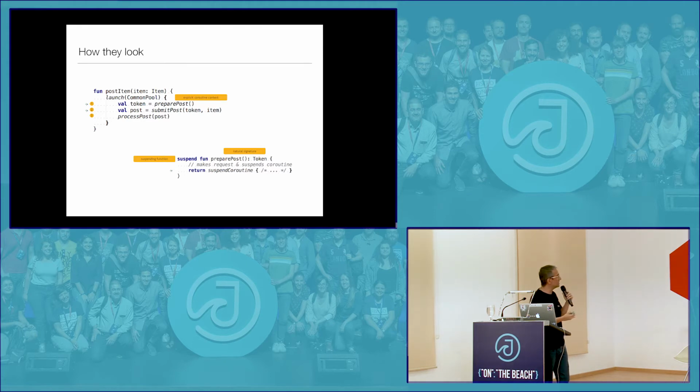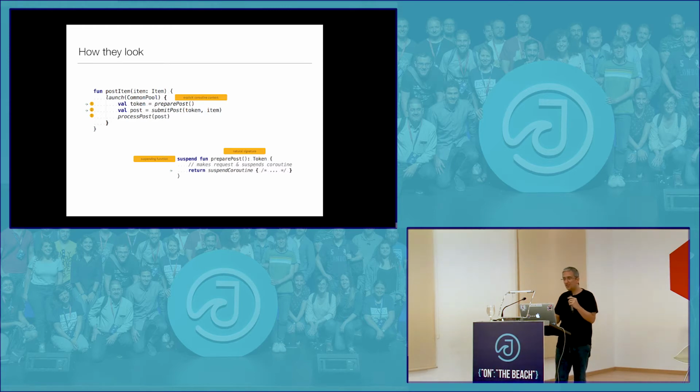The only difference is that keyword in front of it, which is called suspend. And that is essentially the only thing that the language has added: a suspend keyword and an implicit argument called continuation, which you never have to touch. Okay? So how does this work?